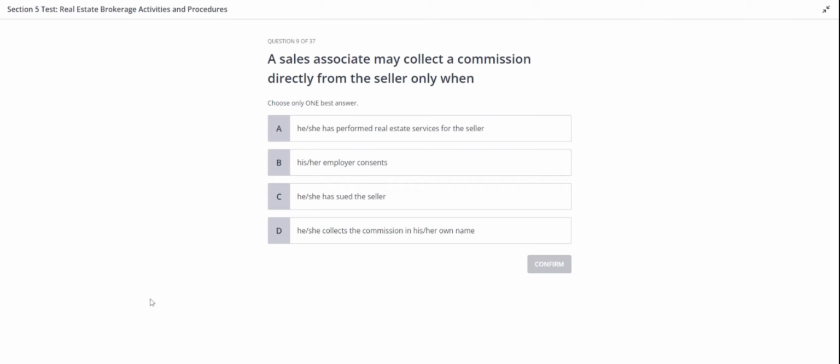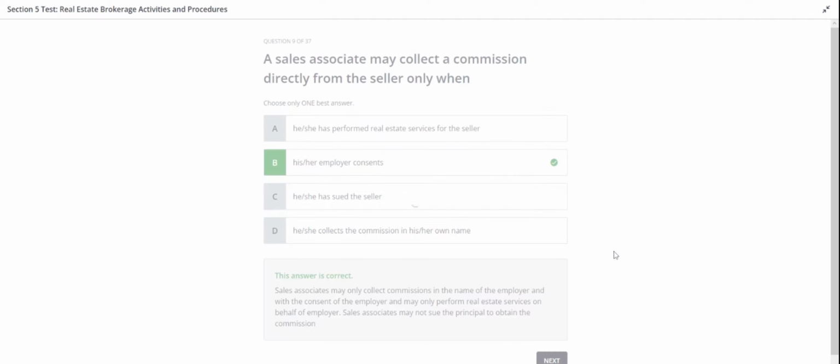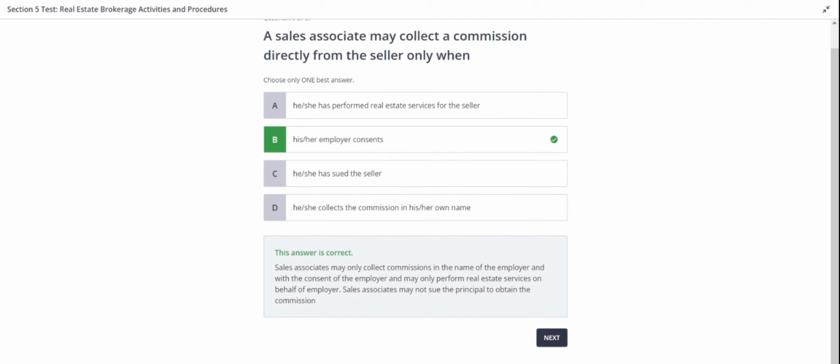So the correct answer is going to be option B. His or her employer consents. Sales associates may only collect commissions in the name of the employer and with the consent of the employer, and may only perform real estate services on behalf of the employer. Sales associates may not sue the principal to obtain the commission.